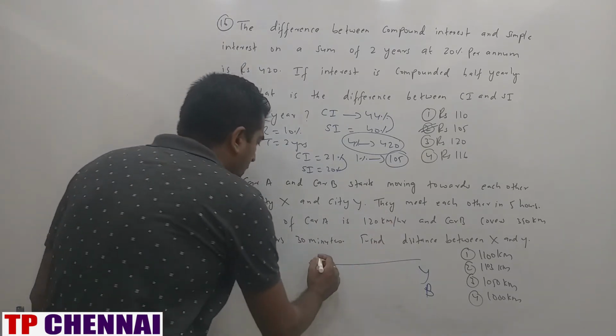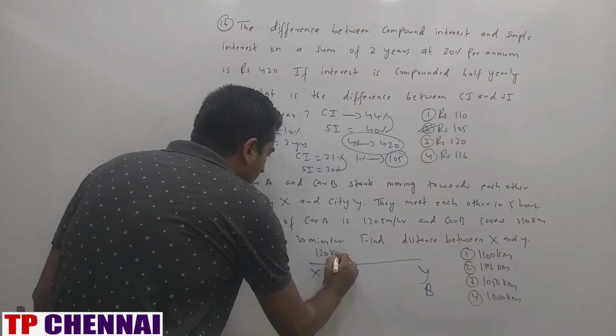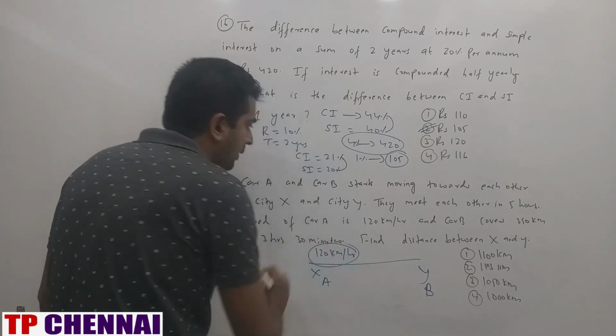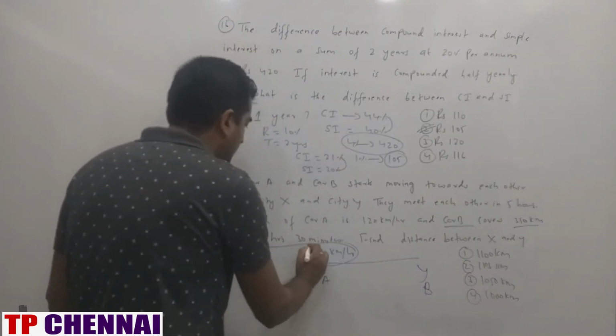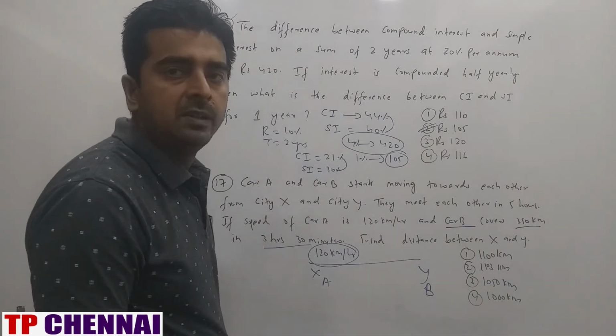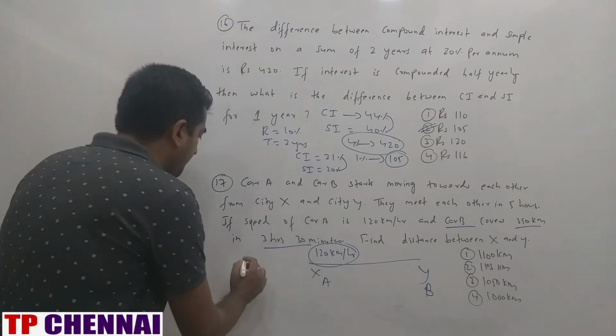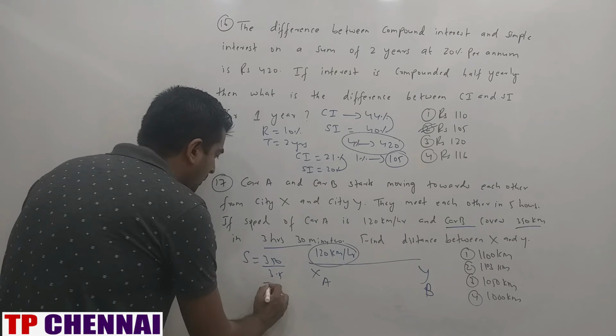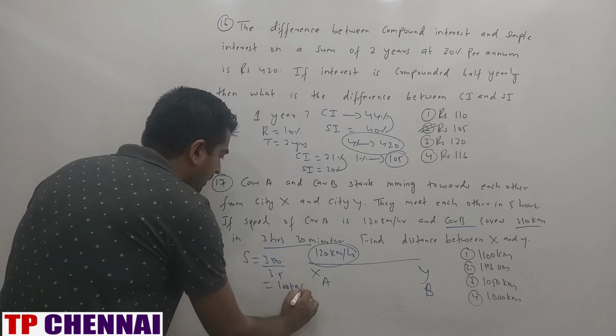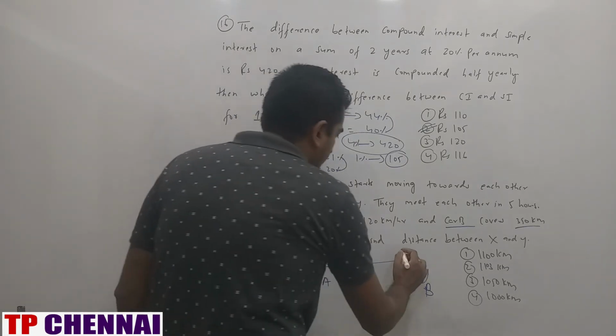Speed of car A is how much? 120 km per hour. For car B, what are they saying? Car B covers 350 km in 3 hours 30 minutes. Speed is equal to distance by time. So 350 divided by 3.5 hours. How much? 100 km per hour.